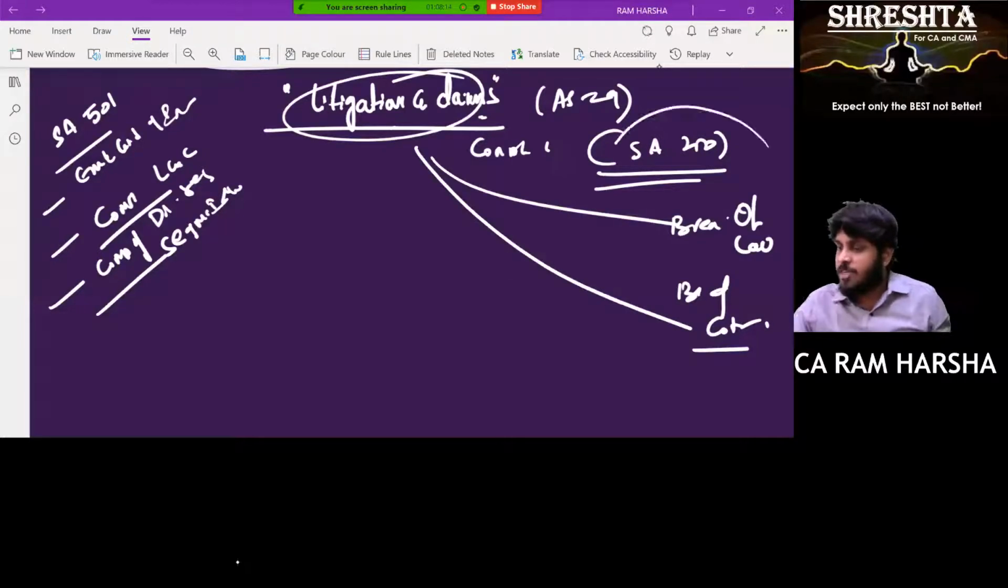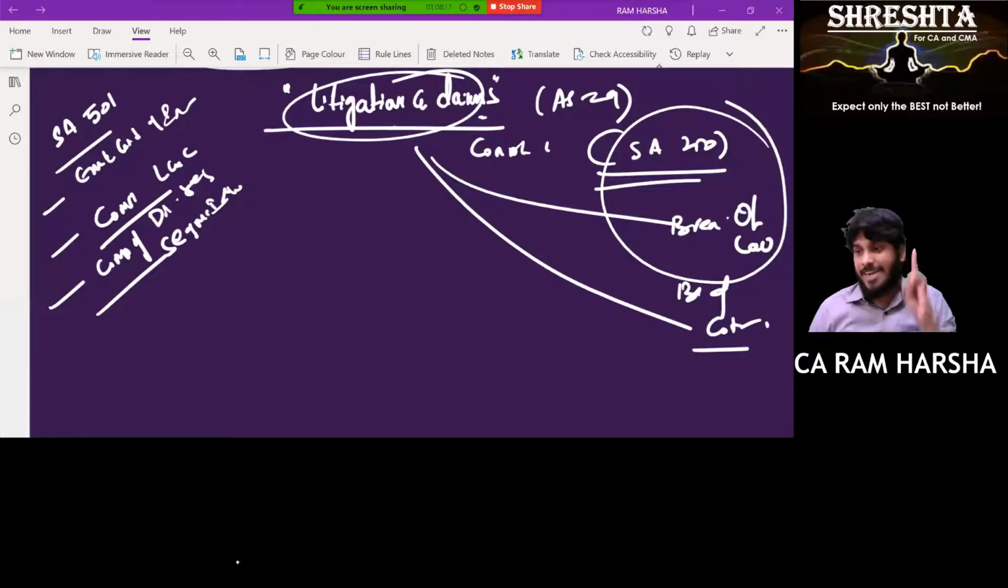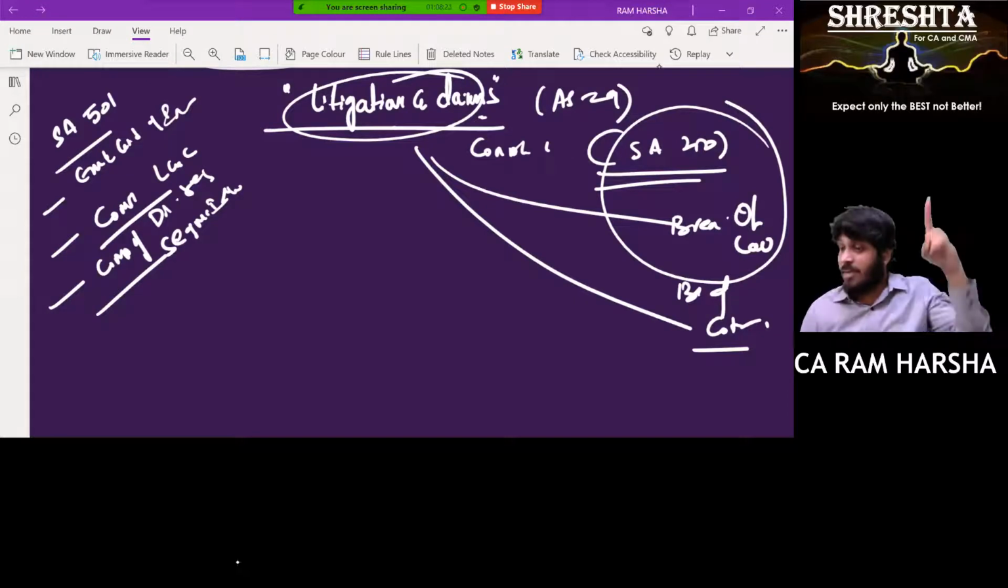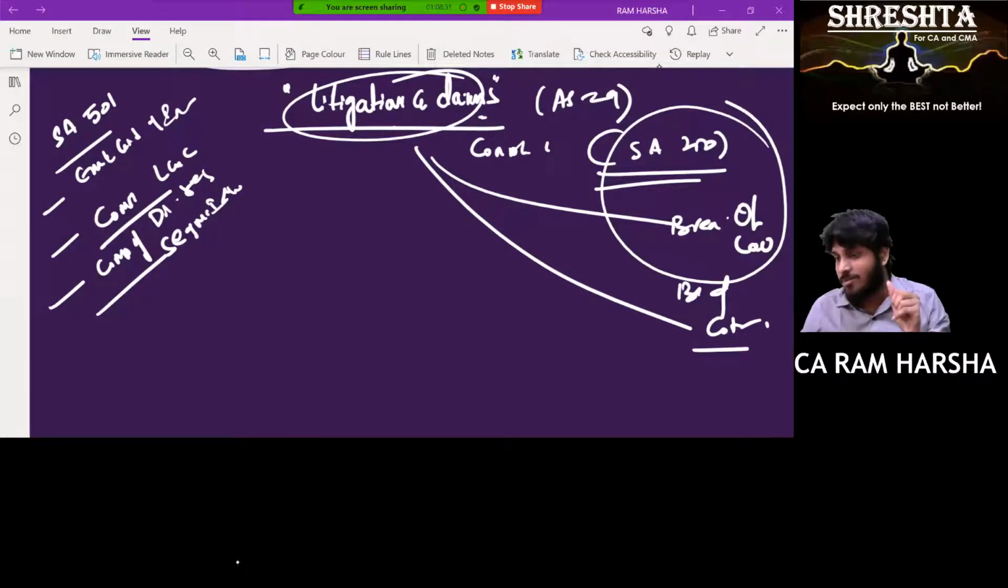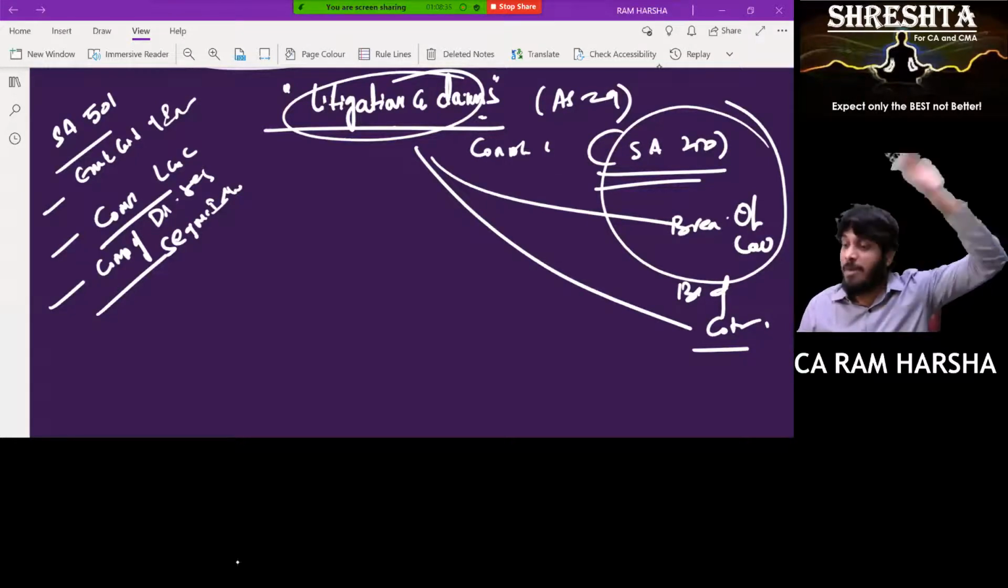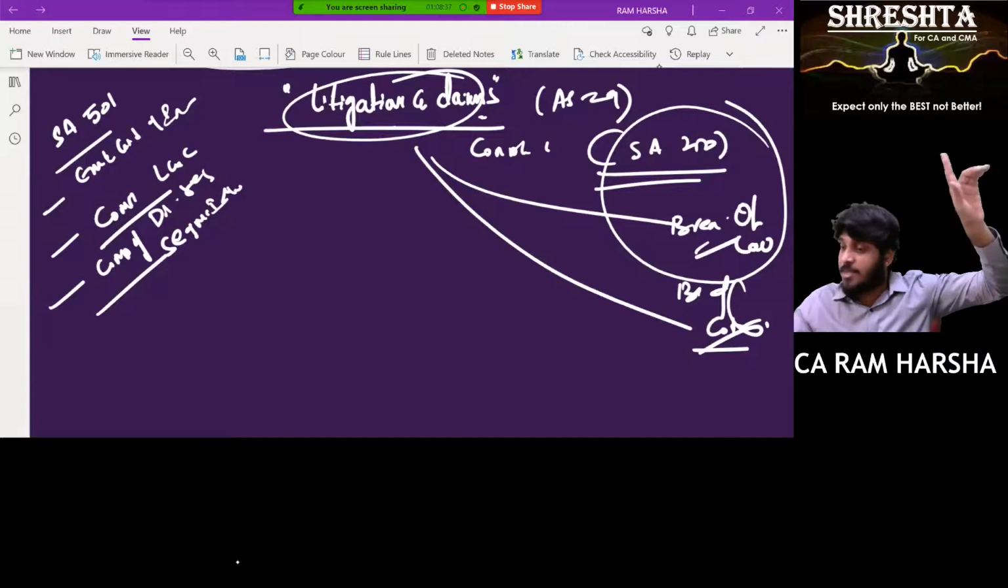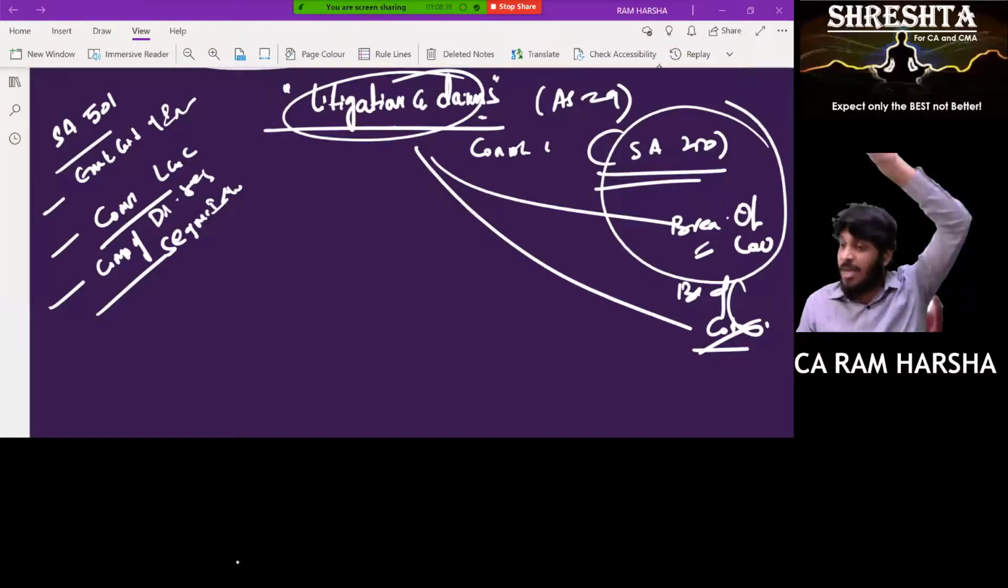But SA 250 speaks only about breach of law, not about breach of contracts. Yes, sir. If I gave a guarantee and violate it, it's a litigation and claim. It is not a violation of law. Are you clear? Yes, sir. Pollution I have emitted, more than permitted standards. It's not a breach of contract, it's a breach of law. SA 501 is not applicable, only SA 250 is applicable.